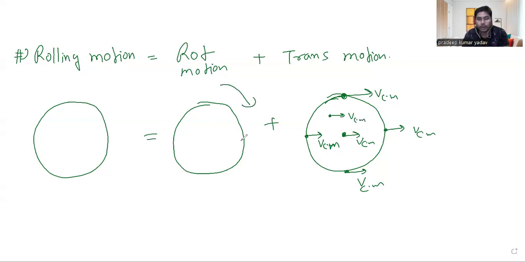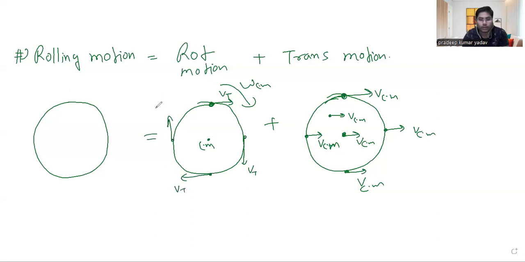If, let's say, this wheel is rotating with omega cm, meaning angular speed around this center of mass, we can imagine this particle is going in this direction with tangential speed, and this particle will go with tangential speed because it is circulating, right?